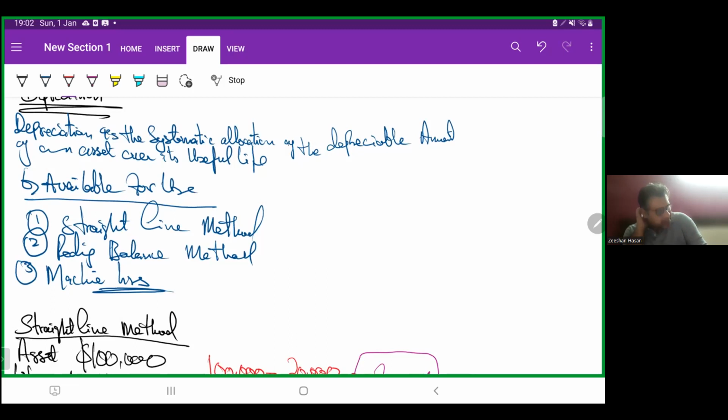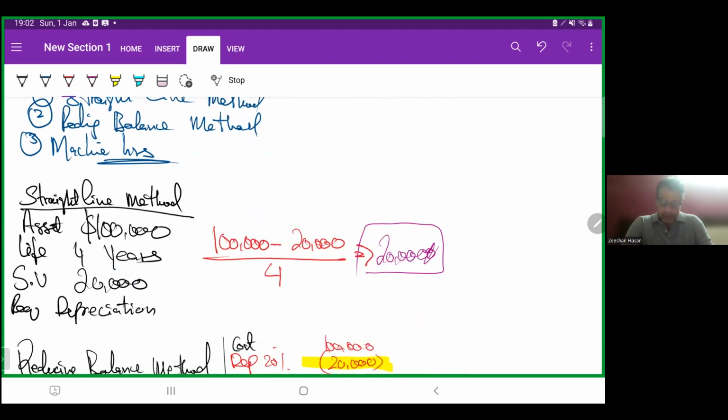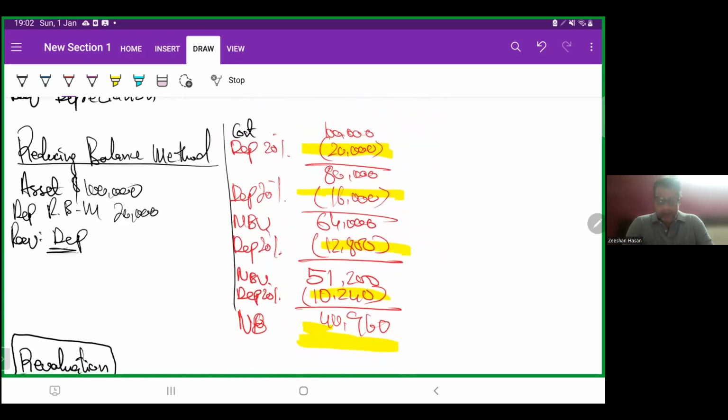So straight line method, for example: asset cost is 100,000, life is 4 years, scrap value is 20,000, and the requirement is depreciation. So 100,000 minus scrap value of 20,000, divided by life of 4 years, the depreciation amount is 20,000 per annum, by the way. And see, it's giving us evidence that the straight line method assumes that every year has equal usage.